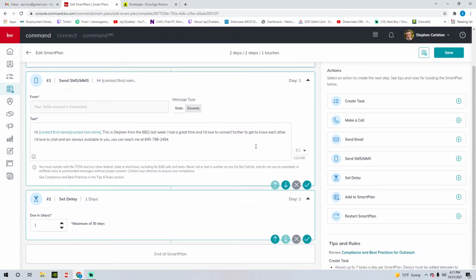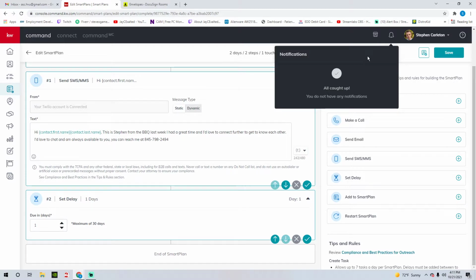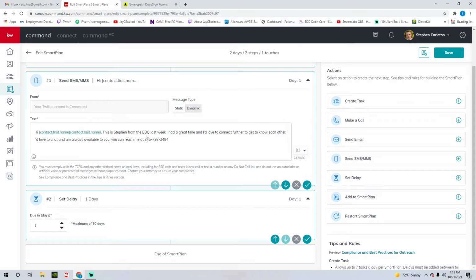The second thing we can do is, you know what? Maybe they didn't respond to it. If they responded to it, you would get a notification in the top right here saying they've responded. But let's just say nobody likes me and no one responded. So we're going to increase the smart plan a little bit. Let's wait 3 days. So you can set a delay.